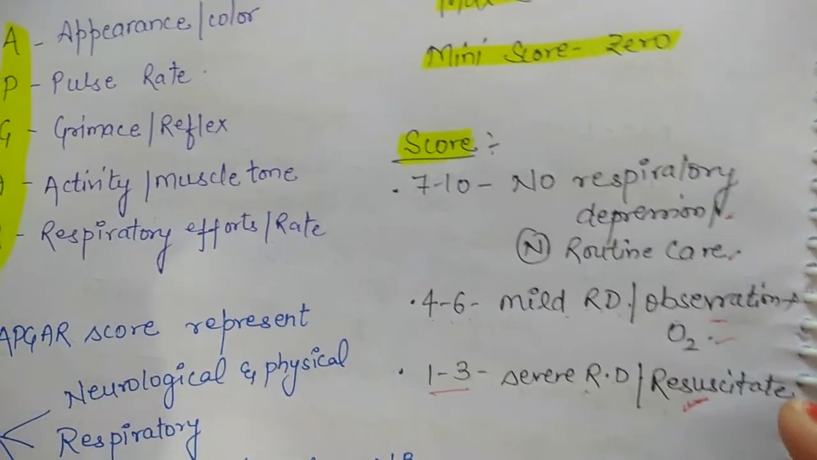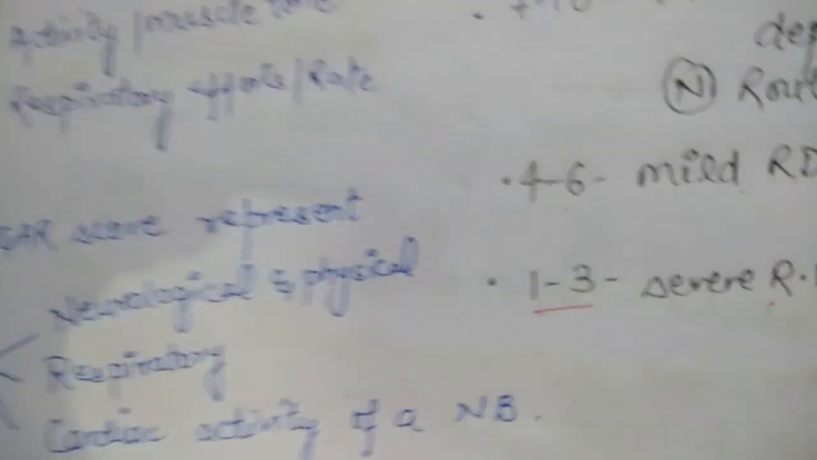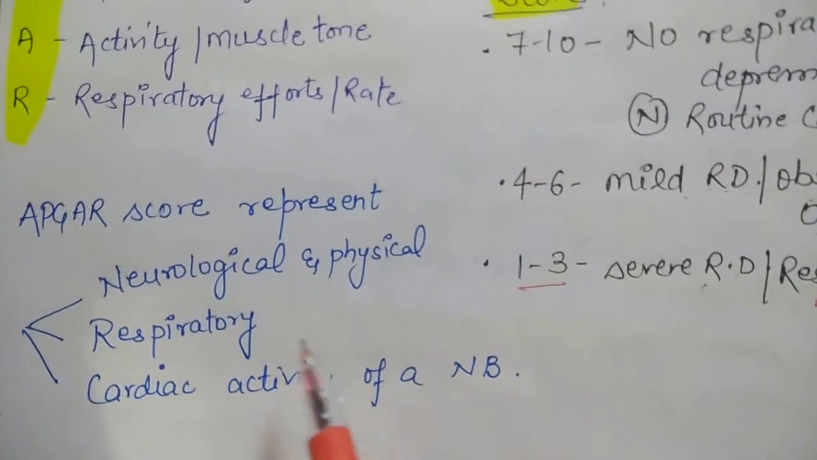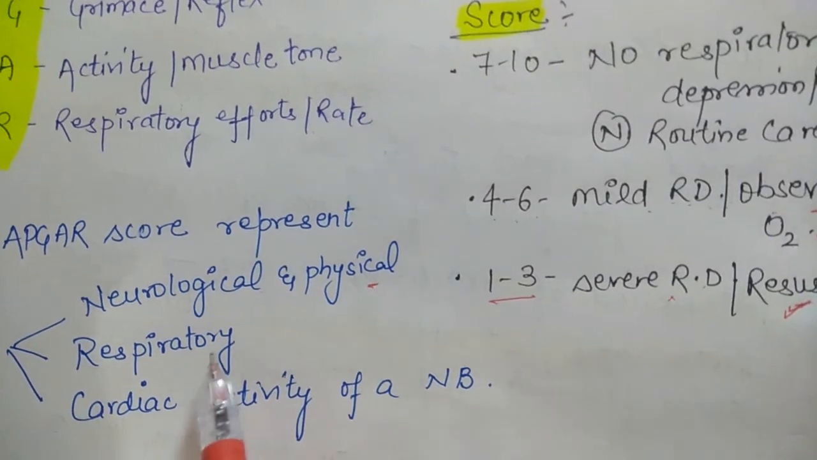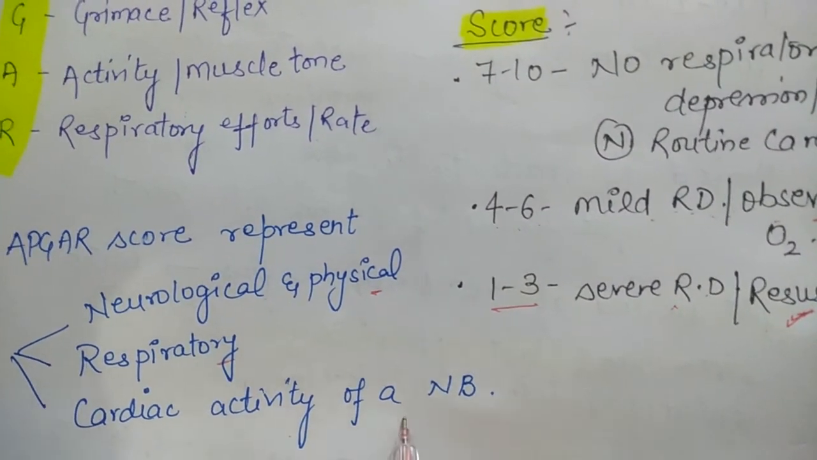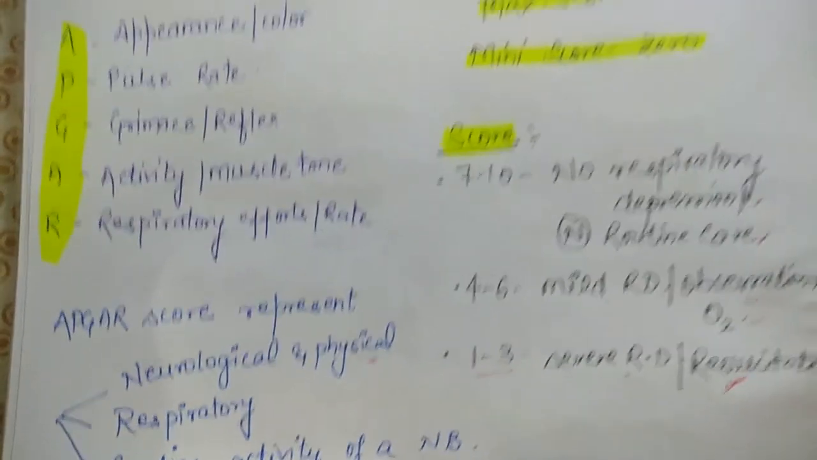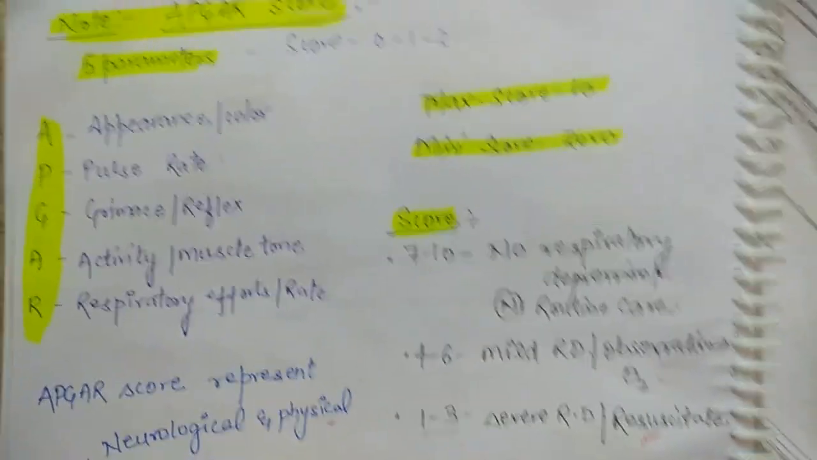So what is the Apgar score representing? The Apgar score represents the neurological and physical status, respiratory status and cardiac activity of a newborn. So this was related to the Apgar score. Now leading to the next question.